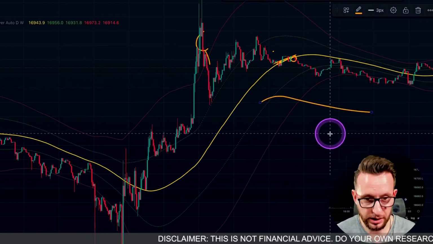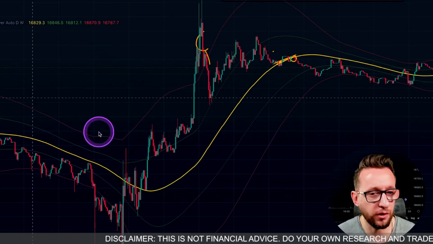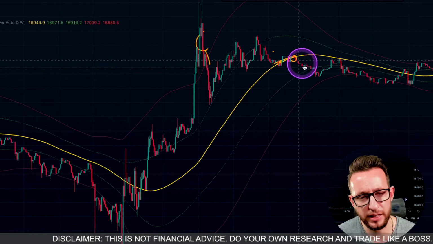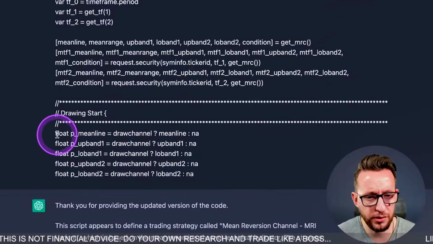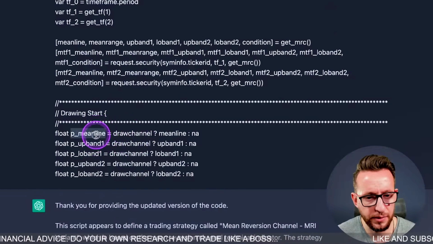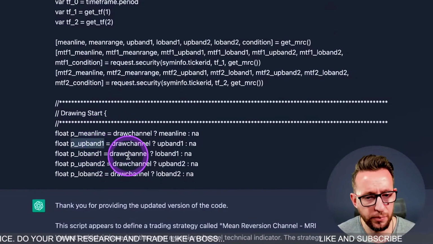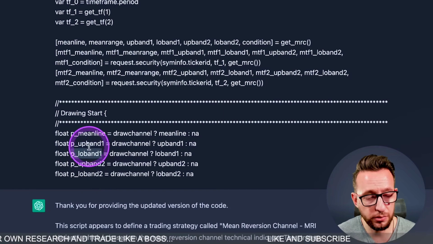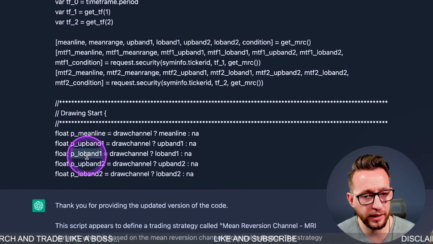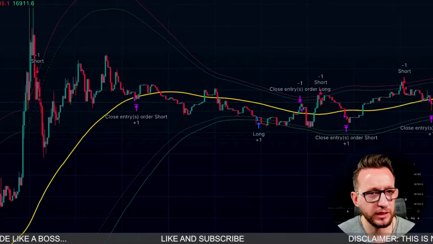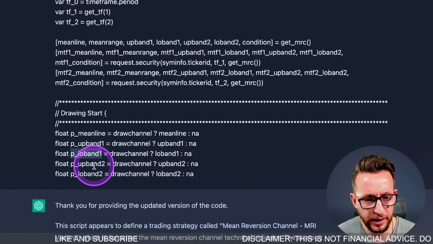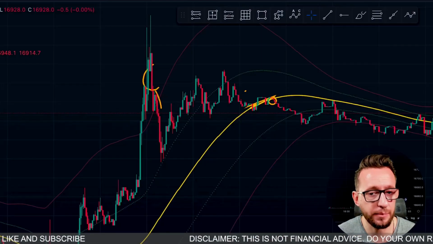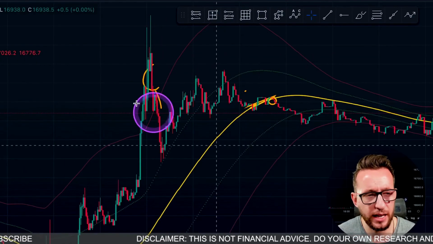So our trading strategy will be to enter as we break outside of the red bands, and look to exit as we come back below or above this yellow band. Now, if we look at the code, we can see those are here: the mean line being the yellow band, the channel low and up band, and the low band 1 being the dotted line, so this green dotted line here, and the red line being the second bands, which is these outer bands.